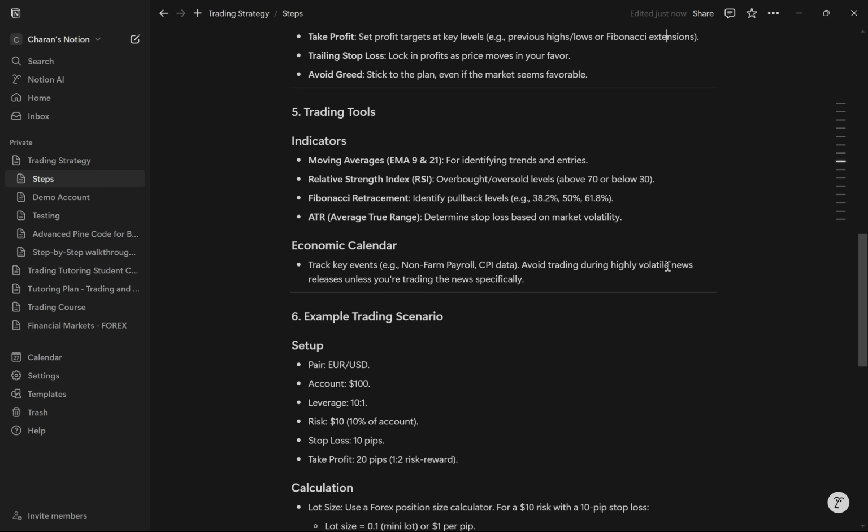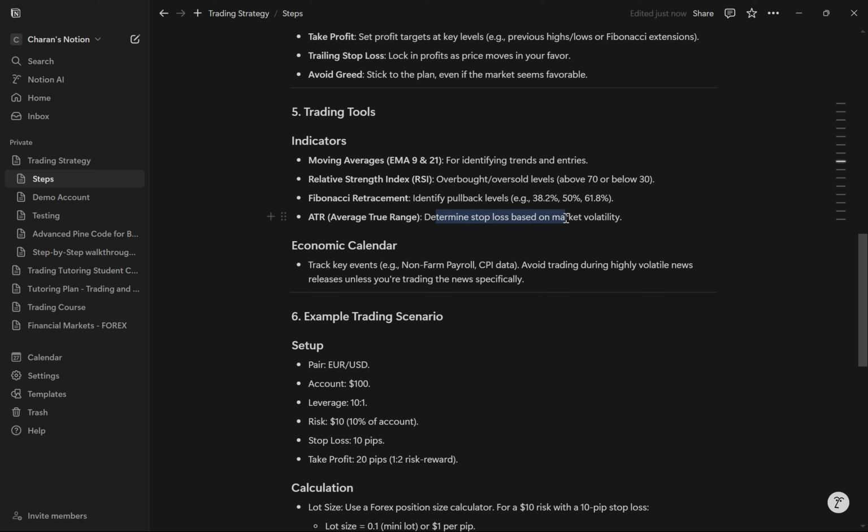Next, we have trading tools. So when it comes to trading tools, we're going to look at indicators. There are 4 indicators. I only use one of these until now. I've just been using one, and I've learned about 2. So we've got our moving average, our relative strength index, which talks about the overbought or oversold levels, and then we've got a Fibonacci retracement, and we've got our ATR, which is the average true range.